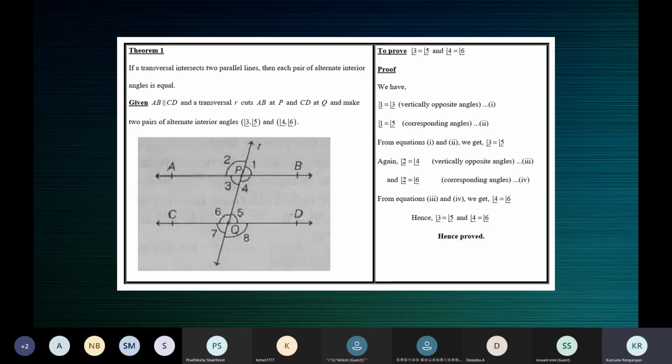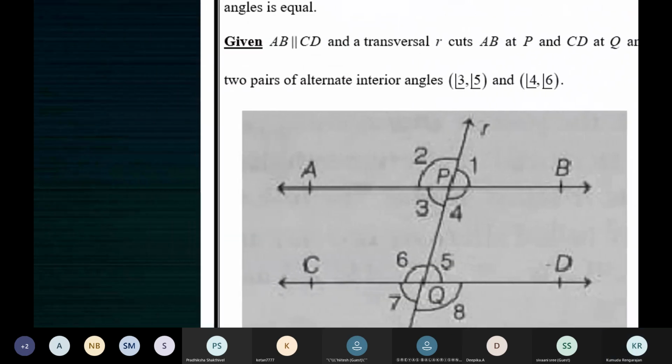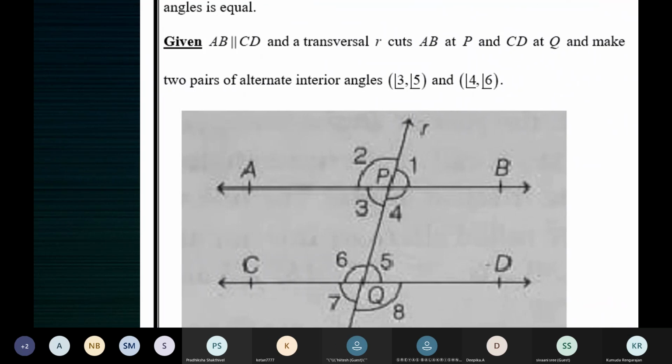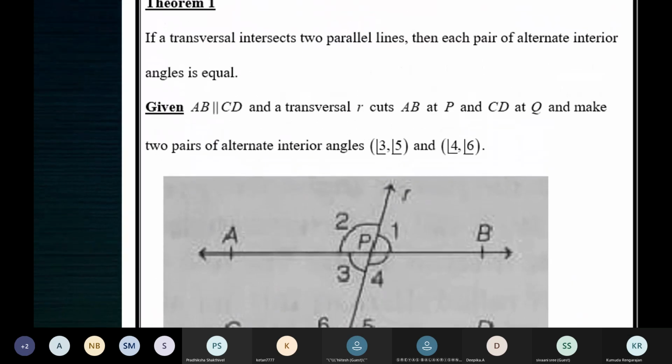You have to prove that each pair of alternate interior angles is equal. That's what you have to prove.